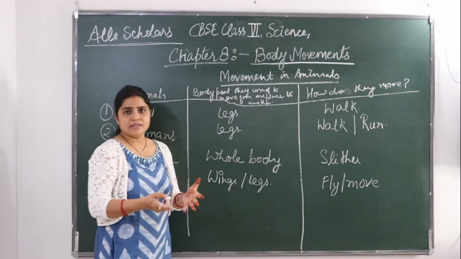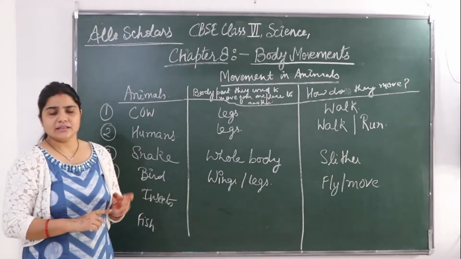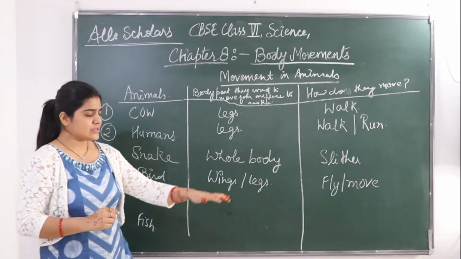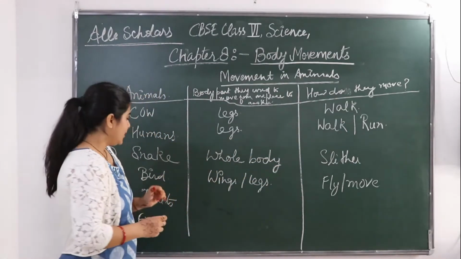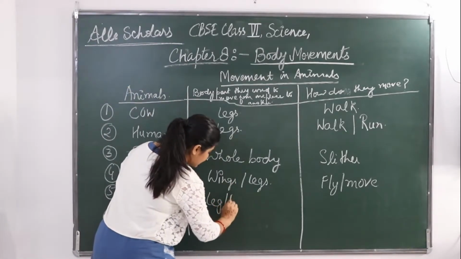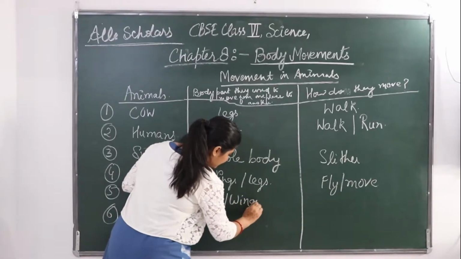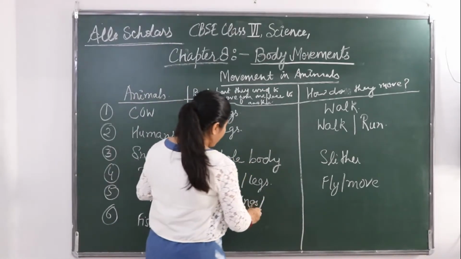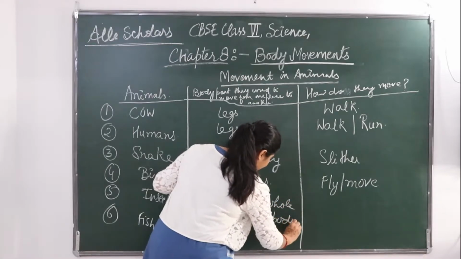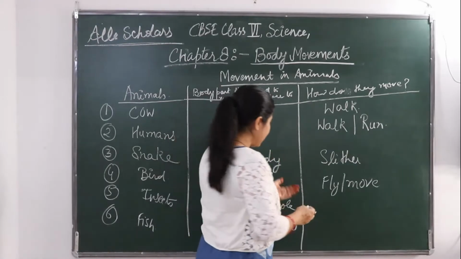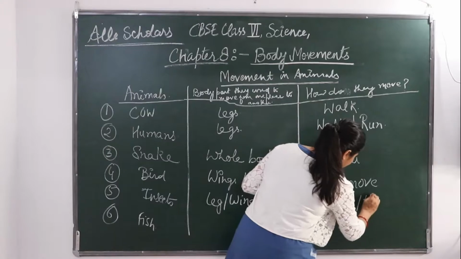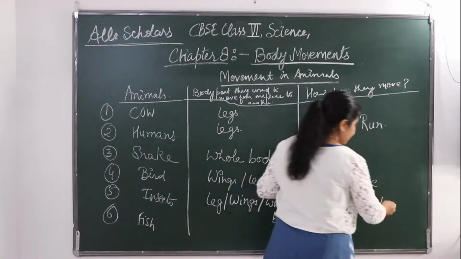Ants are there. Ants, what do they do? Cockroaches are there. You have seen that cockroaches use their legs to move. So different insects are there. They can use their legs. They can use their wings. Housefly and all, they use their wings. Or some insects use their whole body. So they creep, they fly, or they can even slide.